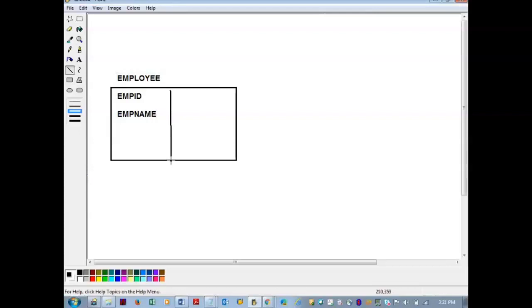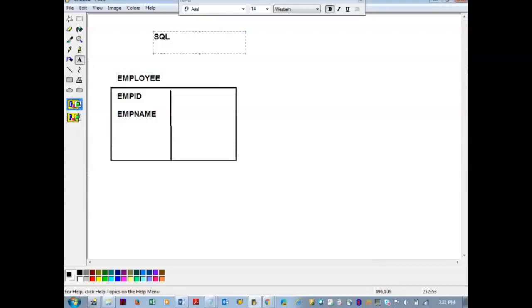OData is a new language. New language means new types of data will come, with its own structure. Let me compare the normal SQL language with the OData language.